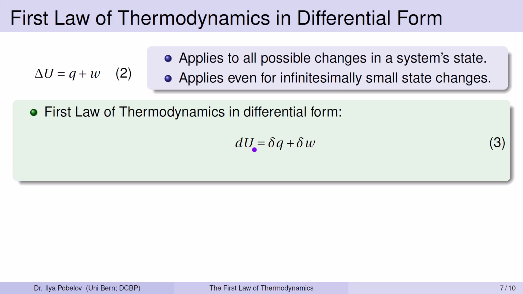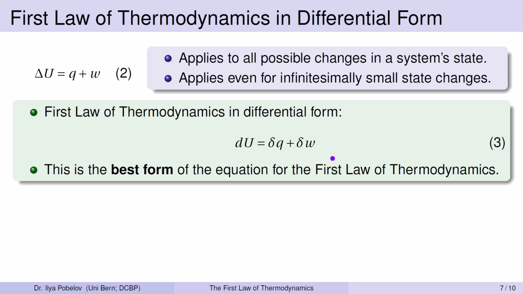Now, let's look closely at it. The internal energy U is written with a small d, while heat Q and work W are written with a small delta. This equation already tells us that U is a state function and Q and W are path functions. And this is the best form of the equation that expresses the first law of thermodynamics.